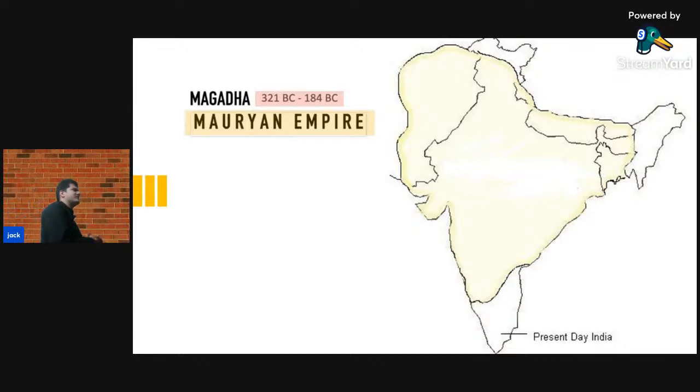And then the second most important source for the Mauryan administration history is Megasthenes' Indica. Megasthenes was the ambassador of Seleucus Nicator, and he came to the Magadha Empire, to Patliputra, during the reign of Chandragupta Maurya. Then the third most important source of the Mauryan administration is Ashoka's edicts. So these are some of the most important sources to study the Mauryan administration.